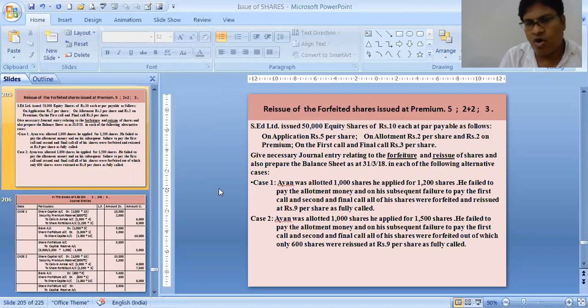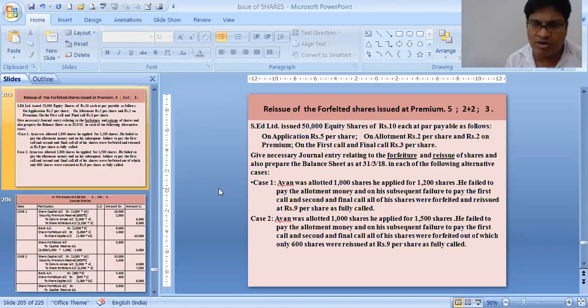See, the company has called 10 rupees per share and 2 rupees premium. He has not paid any money after the application, and his shares are forfeited. This is the sum. So when he has not paid the allotment money, the first journal entry is the forfeiture entry. We are starting from the forfeiture entry.